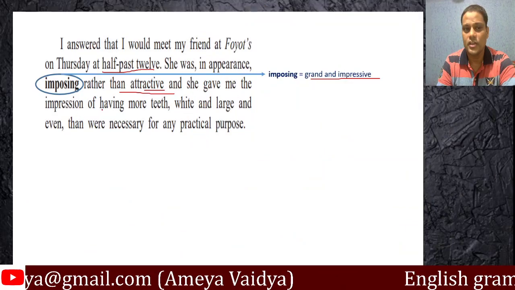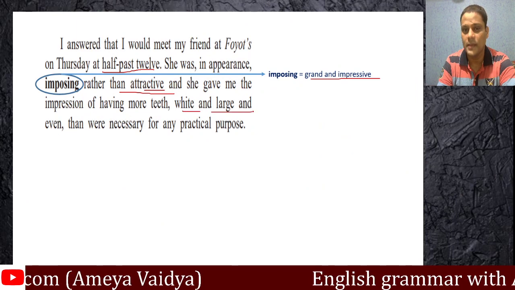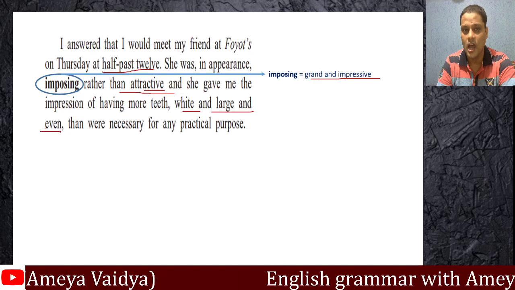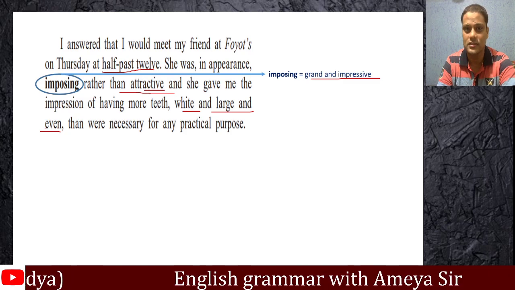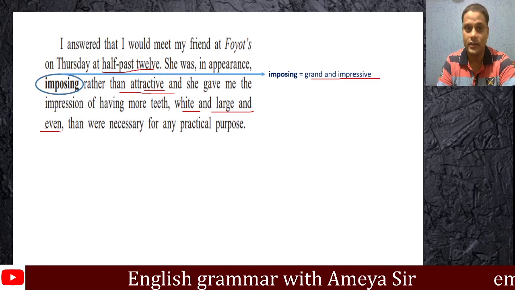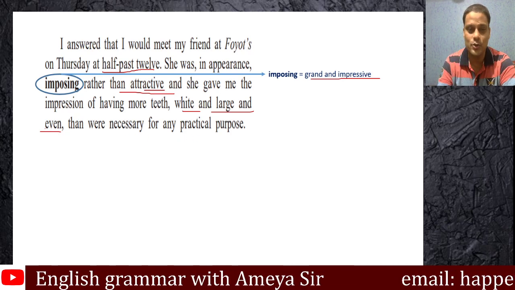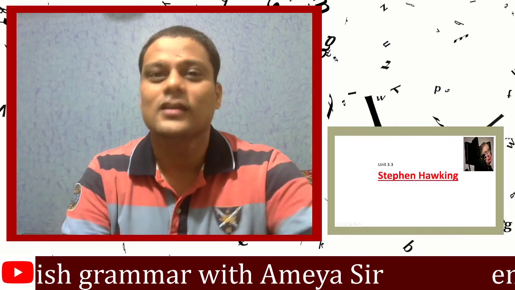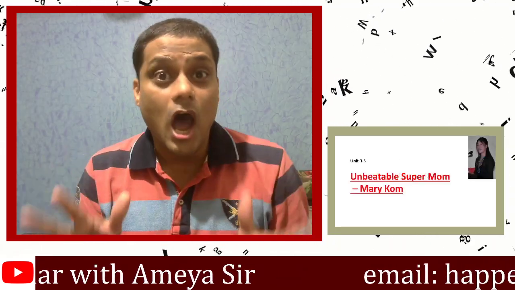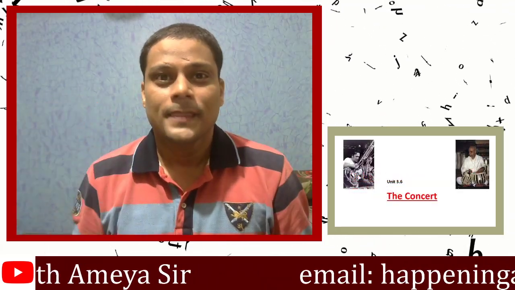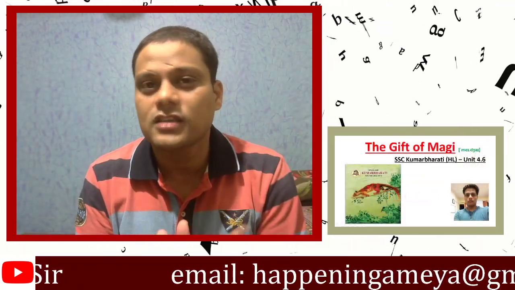And she gave me the impression of having more teeth, white and large and even. And this could be a climax example, guys. White and large and even. So she's really come all prepared and she's definitely looking stunning. In fact, the writer says it was ostentatious than were necessary for any practical purpose. So again, now you can understand the humor here. What's the writer saying? The writer is telling us that her teeth were all white, all large, all even looking, and they were in fact something very grand in appearance than were necessary for the practical purpose.